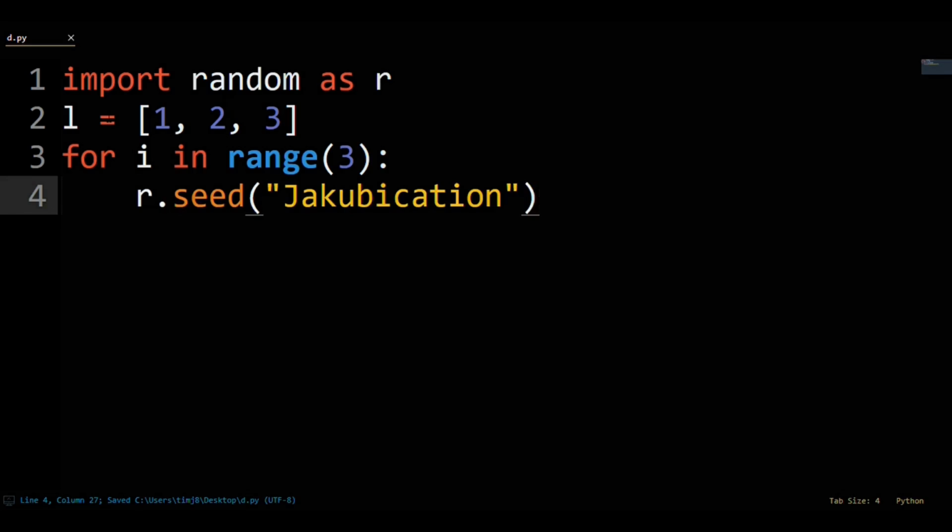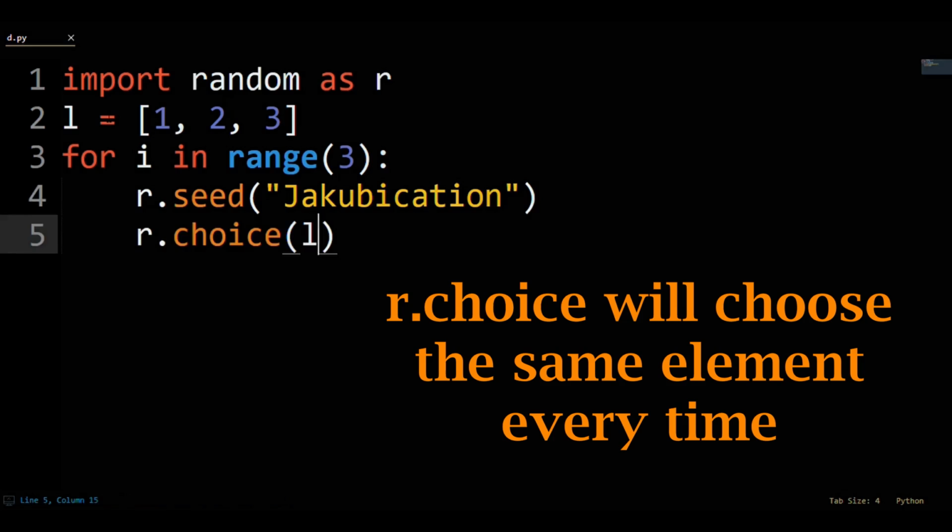The next step will be to make a random choice from list L. With this code, every iteration of the loop will choose the same list element every time because we seed random with the same value every time.